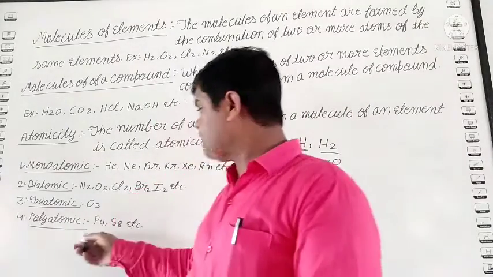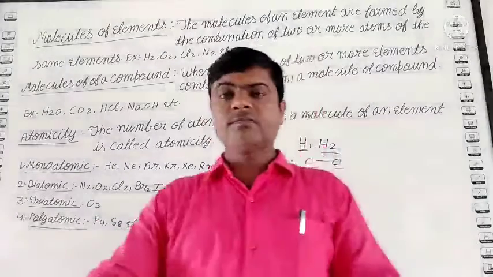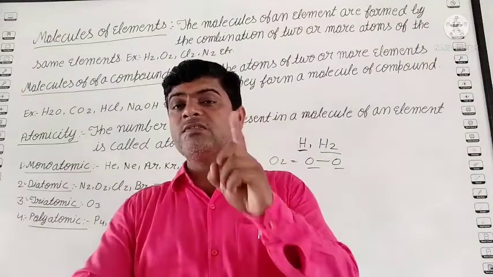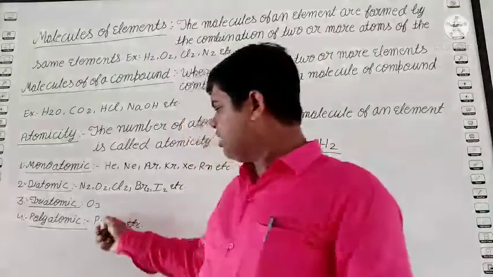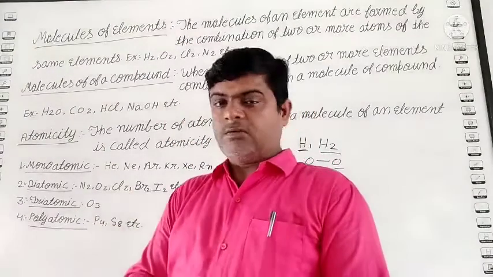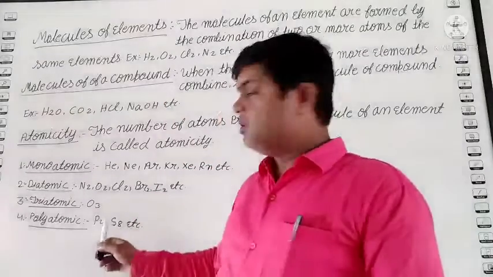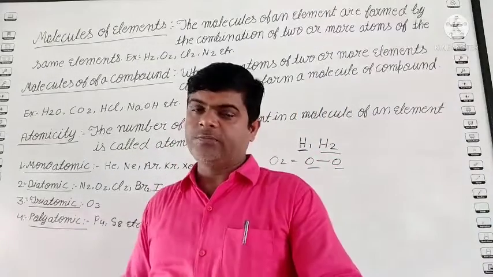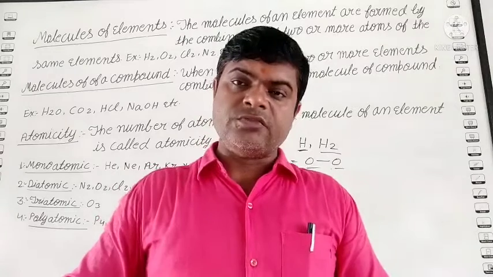It is tetraatomic. S8 means when eight sulfur atoms join together, it forms a single molecule of sulfur. It is octatomic. But you need not learn tetraatomic or octatomic; just remember that more than three atoms is known as polyatomic. Clear? So student, the next topic we will discuss in the next video.